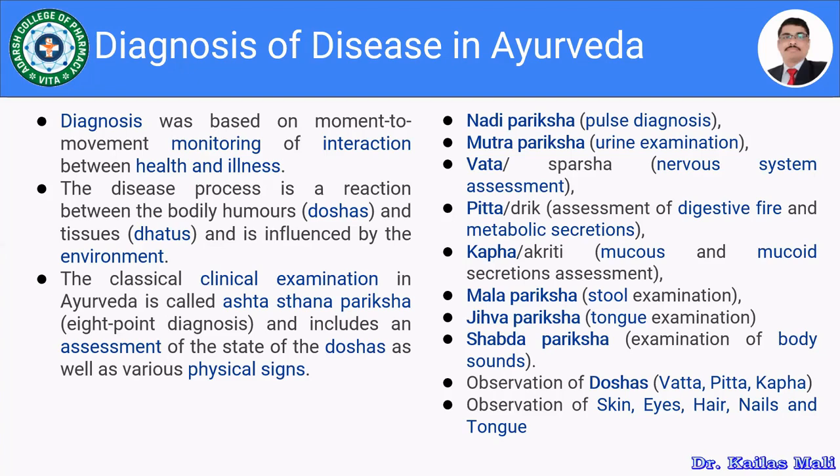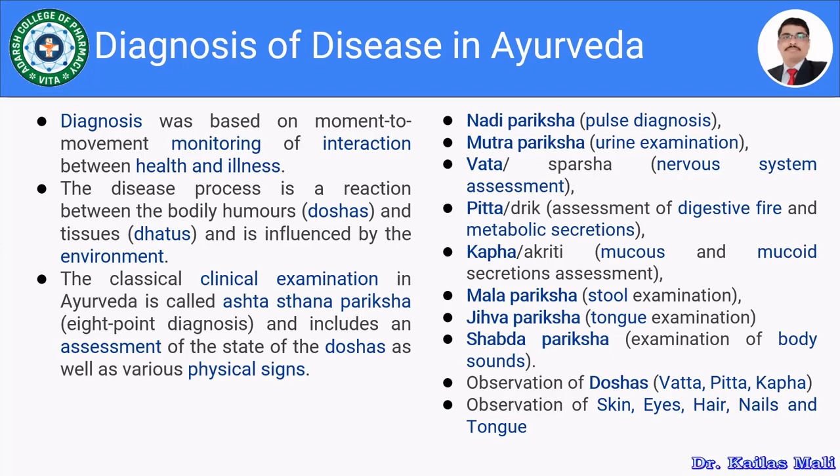The classical clinical examination in Ayurveda is called Astasthana Pariksha, that is the 8-point diagnosis, and includes an assessment of the state of the doshas as well as various physical signs. So we are going to consider the various physical signs, and whether there is any problem in any of the doshas. Let us see how things are diagnosed with the help of Ayurveda. The very first one is known as the Nadi Pariksha, that is pulse diagnosis. The second one is the Mutra Pariksha, that is the urine examination. There might be some physical changes in the urine, maybe the color will change.